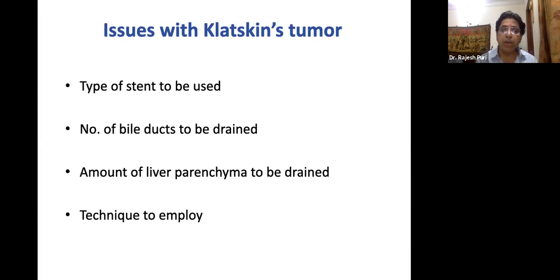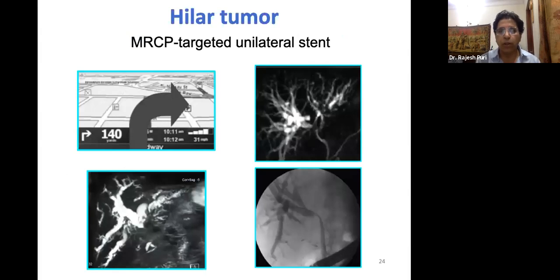Another question is the number of bile ducts to be drained. Once you do the MRCP, you know which bile duct needs to be drained. The amount of liver parenchyma to be drained and the technique to deploy, I am going to talk about. So MRCP targeted stenting is mandatory. If you look at this MRCP image, I can very well see that on the right side I have one system, you can see on the cholangiogram, and the left system is separated.